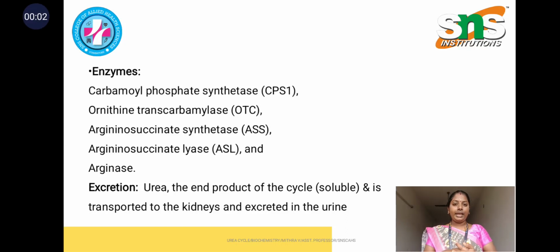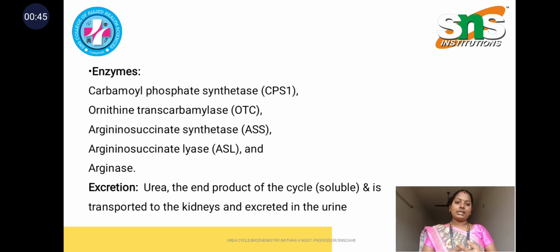Yes, coming to the enzymes, there are mainly 5 important enzymes which carry out the urea cycle process in our human body. The first one is Carbamoyl Phosphate Synthetase, then Ornithine Transcarbamylase, Argininosuccinate Synthetase, Argininosuccinate Lyase, and finally Arginase. Without these 5 important enzymes, the urea cycle cannot be carried out in our body, and the deficiency of any one of these enzymes leads to disorders of the urea cycle, and the urea cycle does not take place in our body, whereas ammonia builds up without conversion into urea.